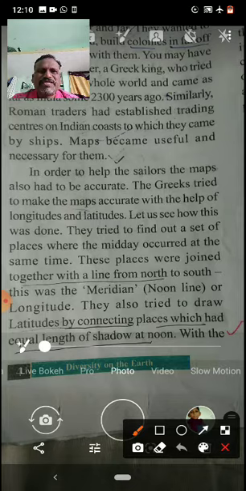In order to help the sailors, the maps also had to be accurate. Who are sailors? Those who travel on the water for different purposes, sometimes to find new places, sometimes fishing, sometimes in interesting ways, so many things. Whoever travels on the water or ocean is called a sailor. And they need an accurate map. Suppose they want to go to one particular place, they must have that accurate map.